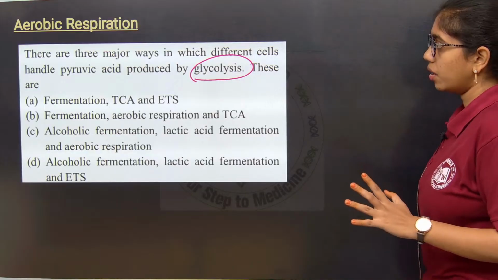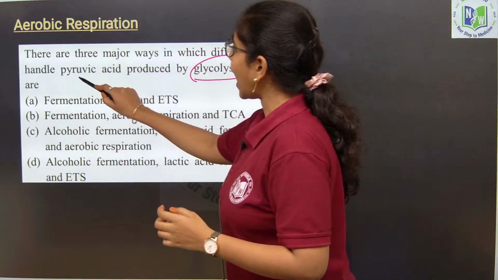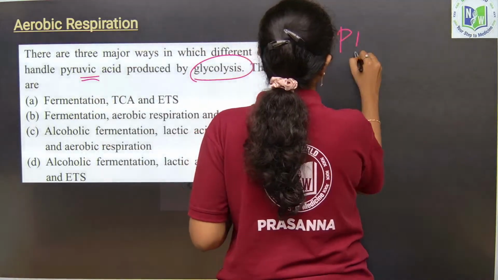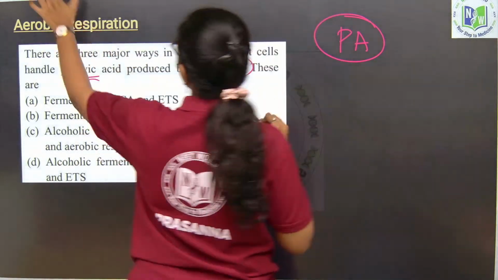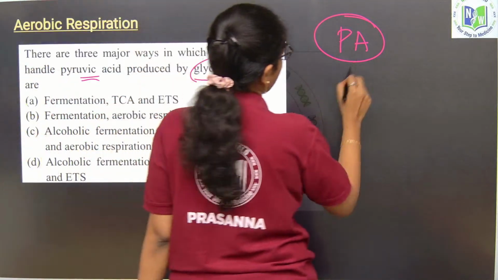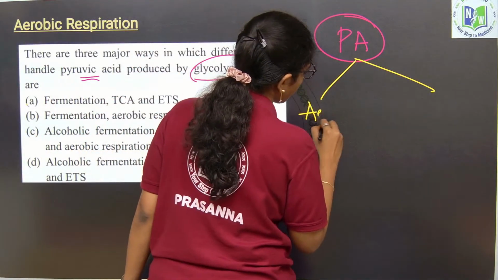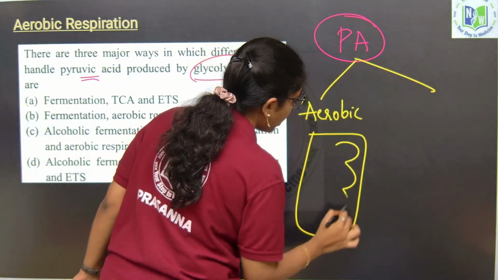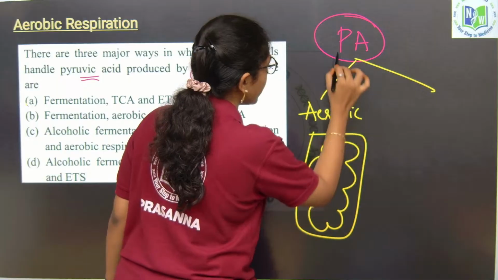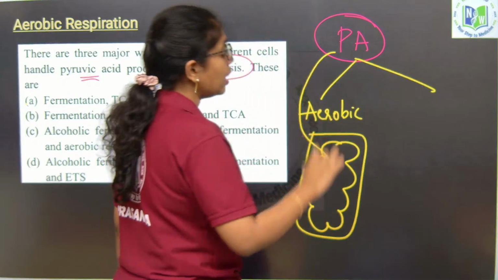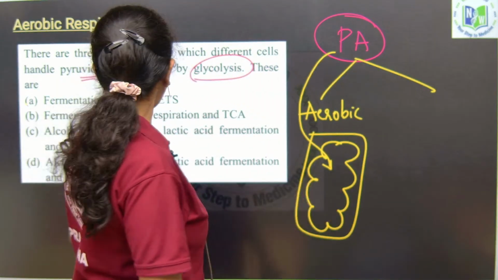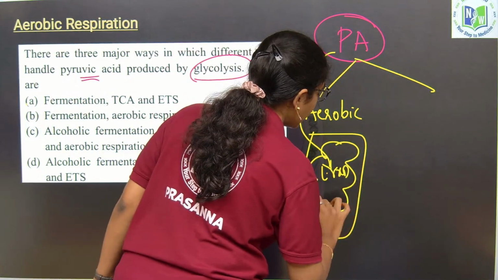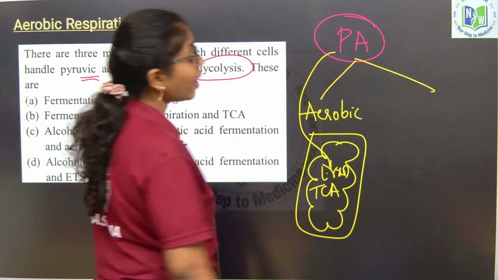If pyruvic acid is going towards aerobic respiration, it will directly land where, ma? Into the mitochondrial matrix, conducting the link reaction and the tricarboxylic acid cycle or Krebs cycle.